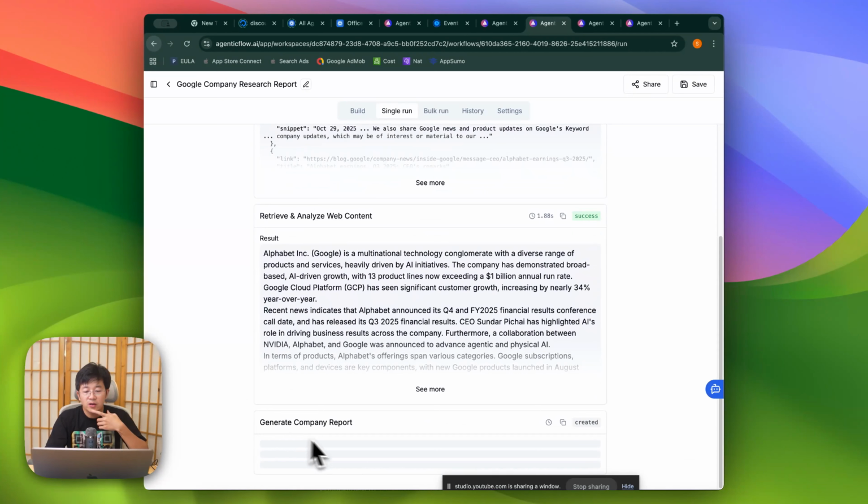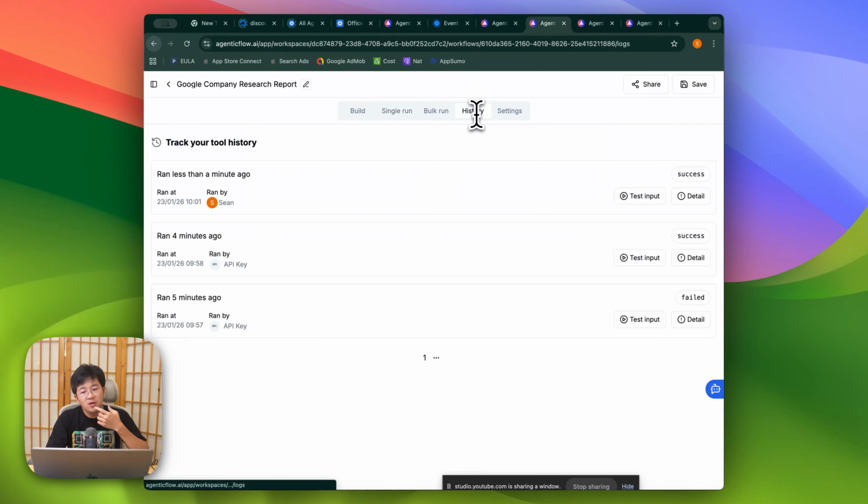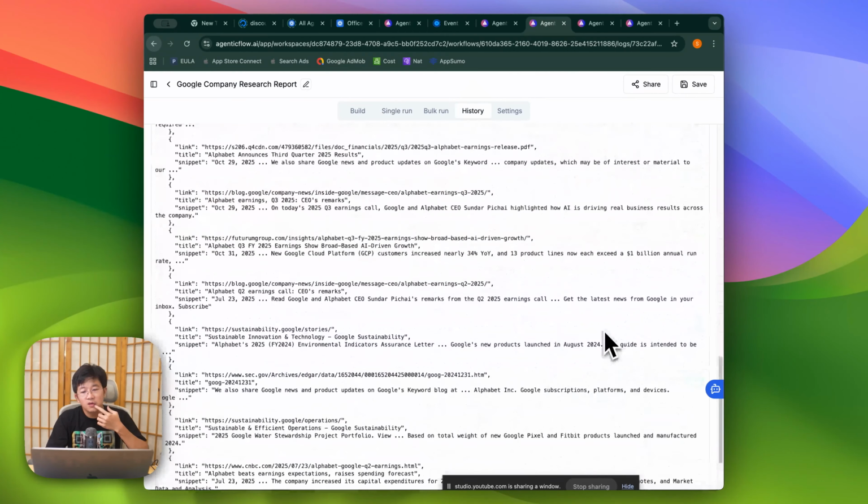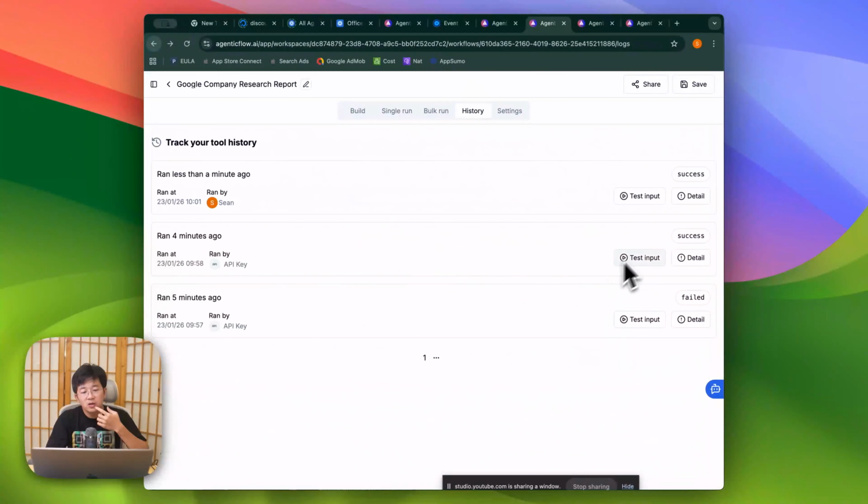Generate company report. Not as fast. Why? Go back to history. Oh, it's a set. Okay, it's actually a set and working. Maybe it's just because the report is very long, so it takes some time. But anyway, as you can see, the first time that we built this one, Ishi took like 20 minutes just to try to figure it out.